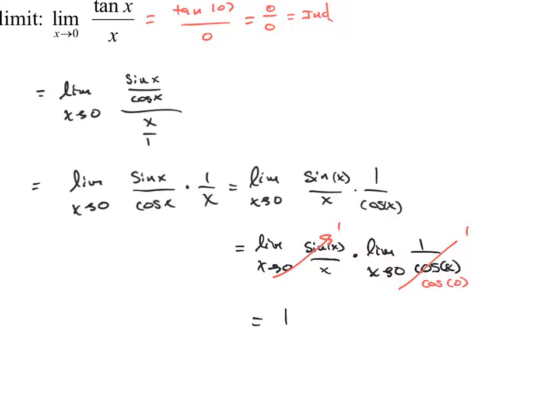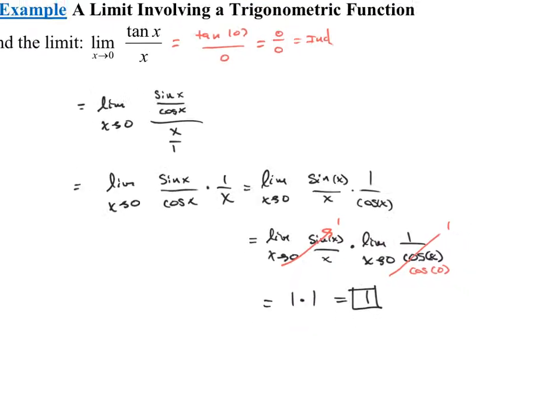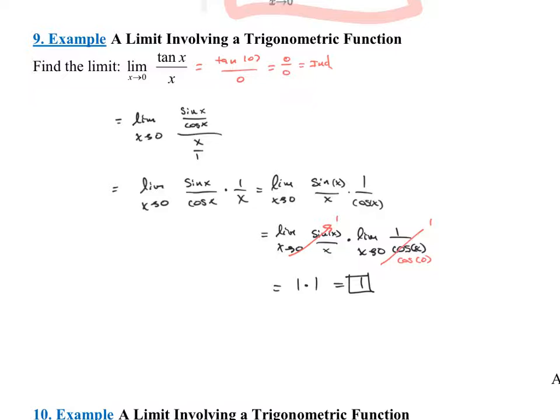So what am I getting? For the first one, I'm getting a 1. For the second one, I'm getting 1 over 1, which is just 1. So I'm getting a limit total of 1. So what's the limit as x approaches 0 of tangent x over x? The answer is 1. Again, I wanted you to solve for this analytically or algebraically, but we could always verify using a table here.